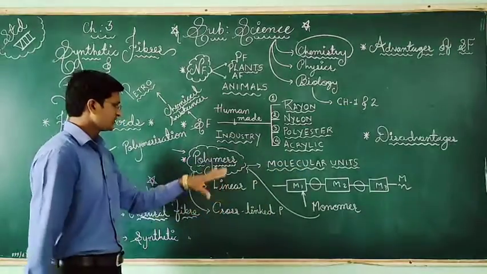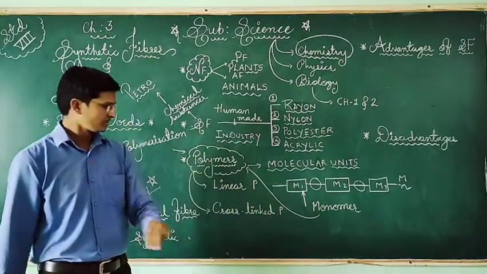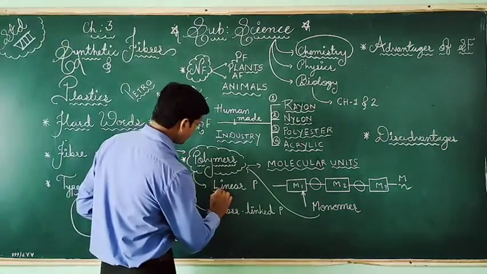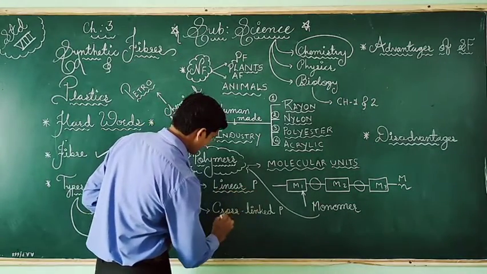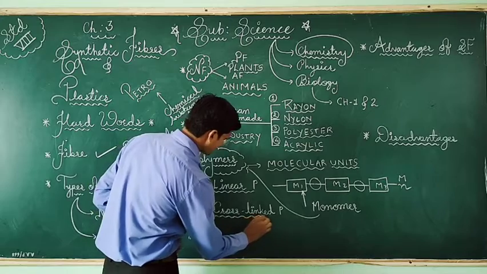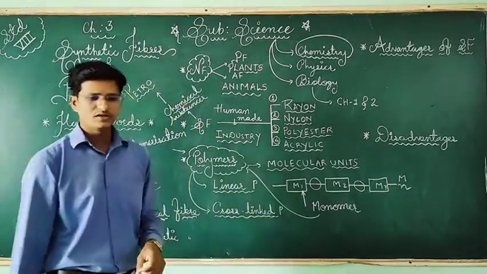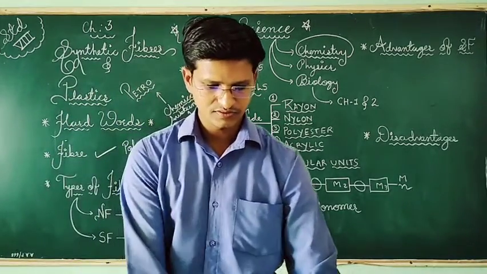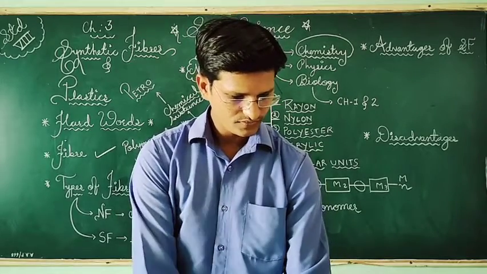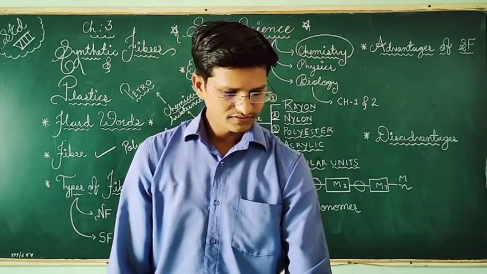Now here the polymers are divided into two. One is the linear polymer, and the second is the cross linked polymer. For linear polymers, you can see the diagram, page number 42, so that you will understand.